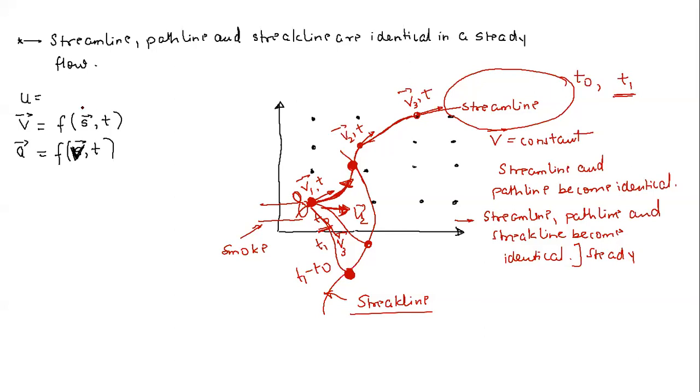So a streamline can be plotted in an unsteady flow also. The only thing is that the streamline is not going to remain constant with time. That means, let's say at time t naught, this curve is like this. So maybe at some time t1, this curve will become like this. So this is the case for an unsteady flow.